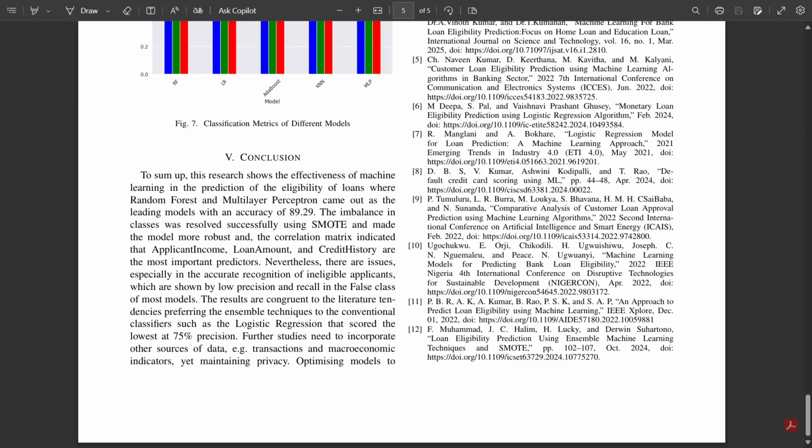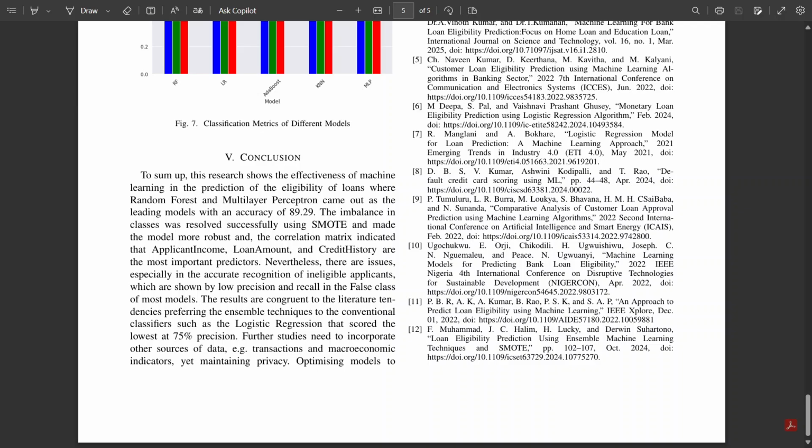In conclusion, our research shows that machine learning is a powerful tool for predicting loan eligibility. The random forest and multi-layer perceptron models stood out as the most effective, both achieving high accuracy. We were able to handle the imbalance in our data using a technique called SMOTE, which helped improve our models.